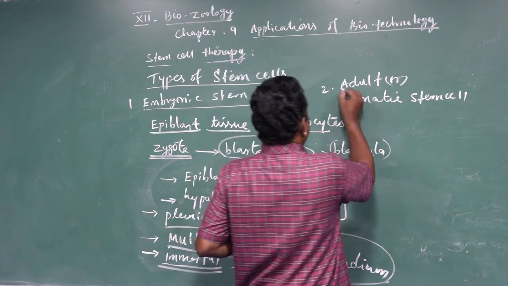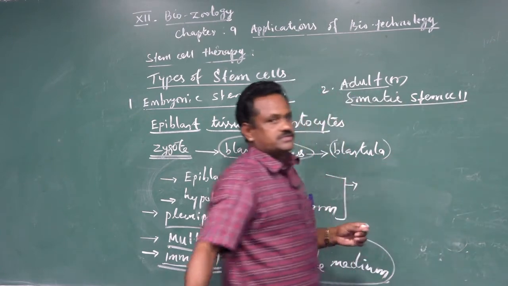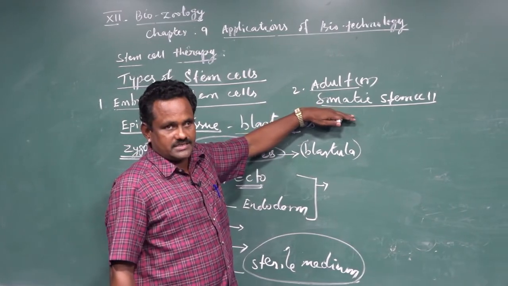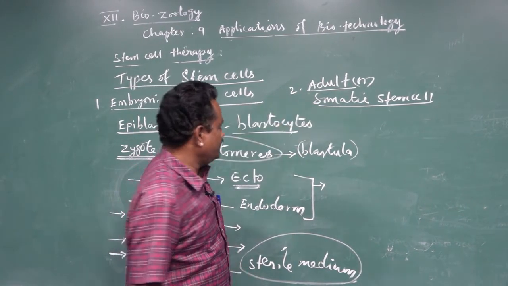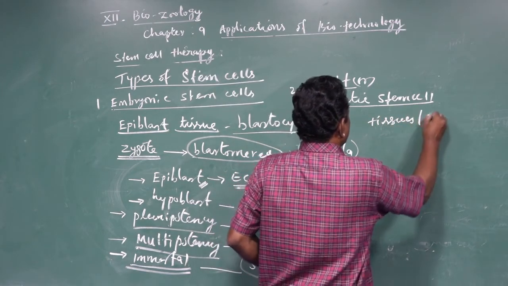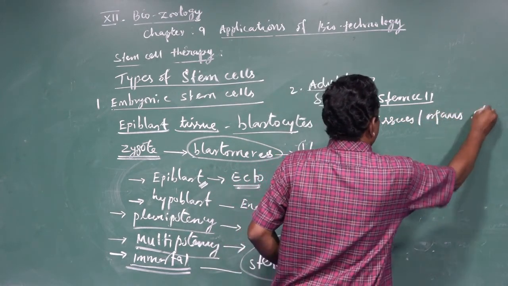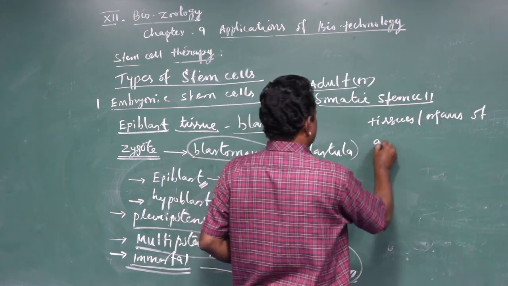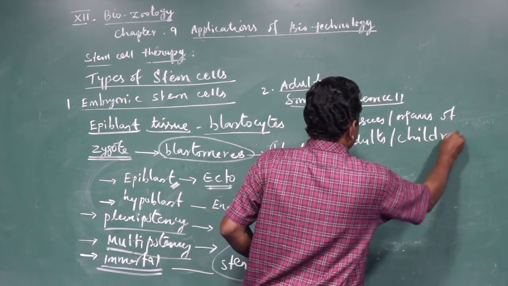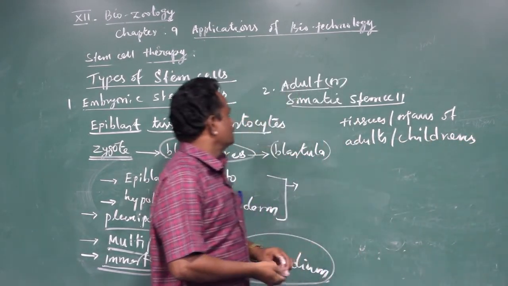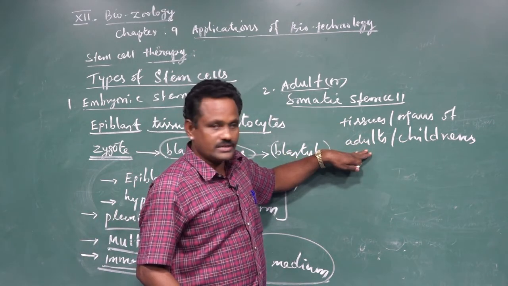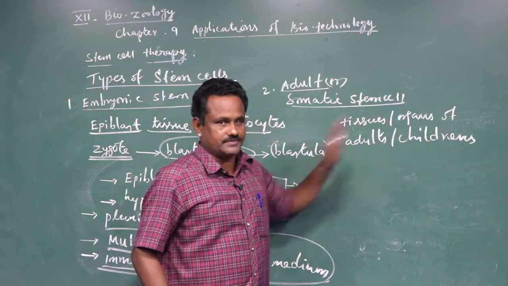The second one is adult stem cells, also called somatic stem cells. These are found in all tissues and organs of both adults and children.